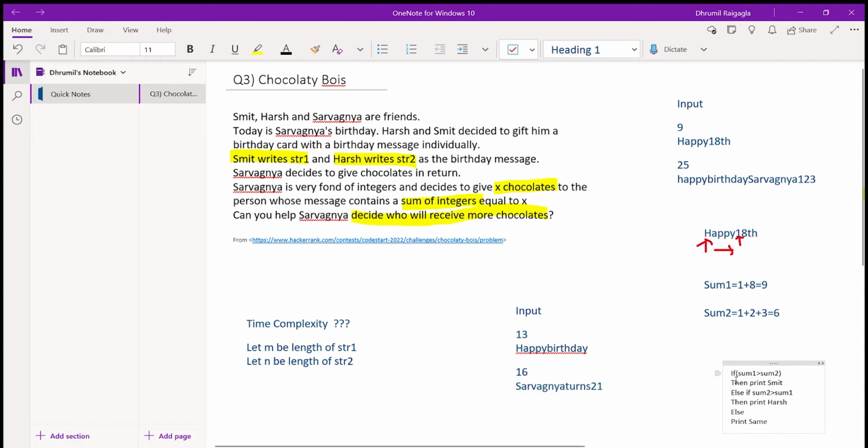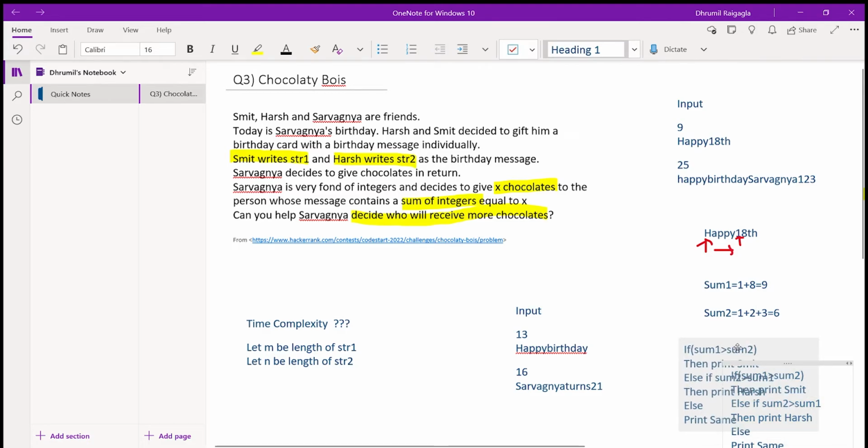Okay, so after finding both sum 1 and sum 2, what we have to do is check if sum 1 is greater than sum 2, then we have to print Smith. If sum 2 is greater than sum 1, we have to print Harsh. Else we have to print same, that is both will get the same number of chocolates.